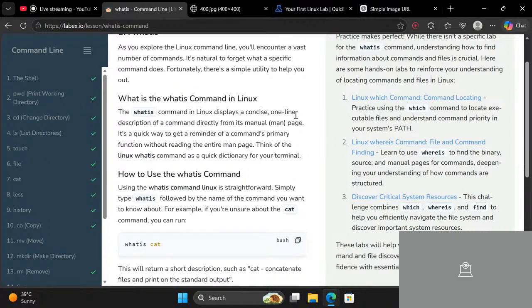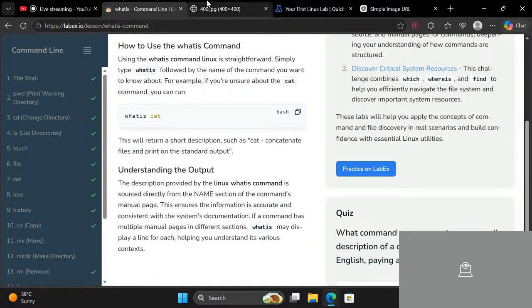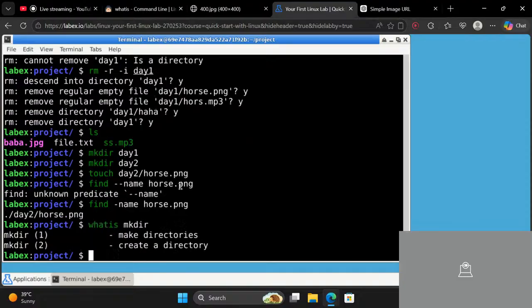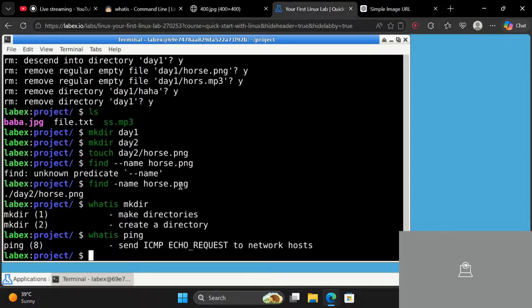The whatis command in Linux displays a concise one-line description of a command directly from its manual. So it will just specify a summary of one line. What is mkdir? Let's see. It says mkdir: make directories, create a directory. Let's say whatis ping. Ping: send ICMP echo request to network host.